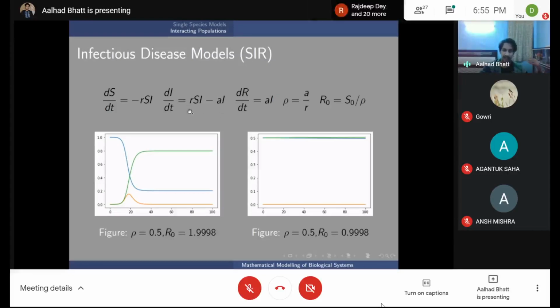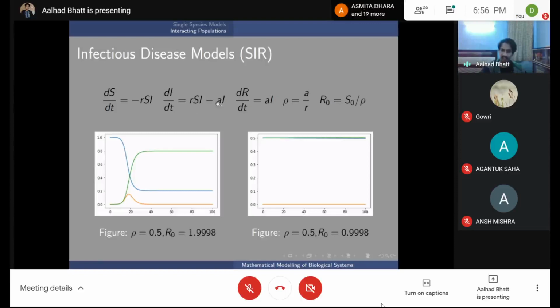So what happens is that, equal to RSI, the number of infected individuals increases, and as they recover, this is the rate at which they drop out: dR by dt is equal to AI. So once you have the infection and you recover, you are the refractory population. The susceptibles here are represented by blue, infected by orange, and refractory or recovered by green. So the main equation here is this. I can be cancelled out.